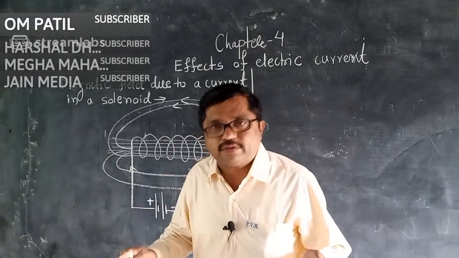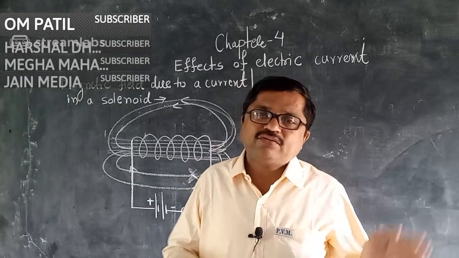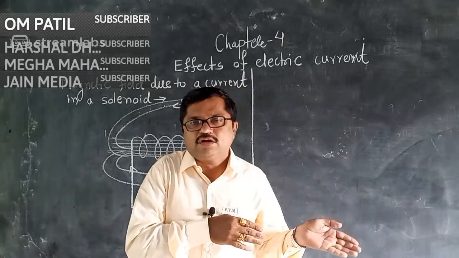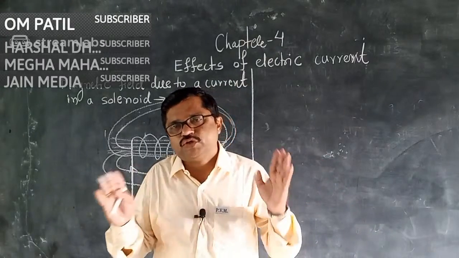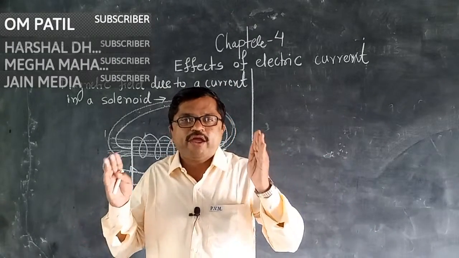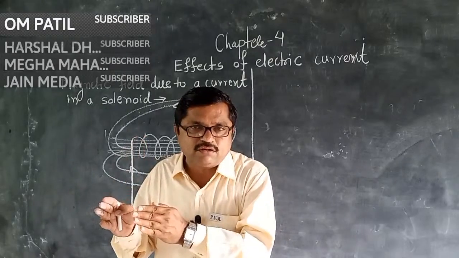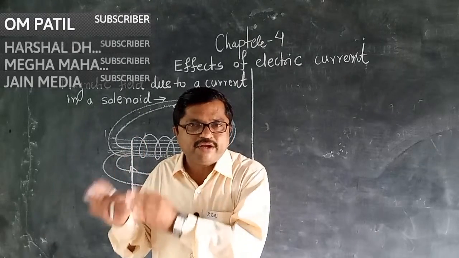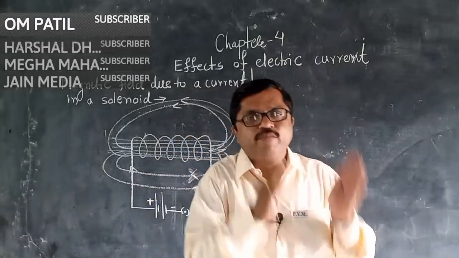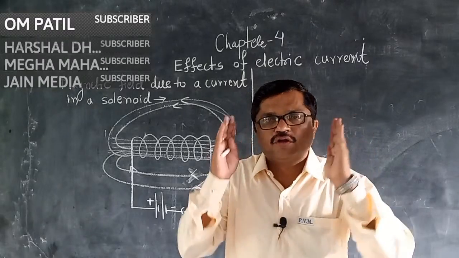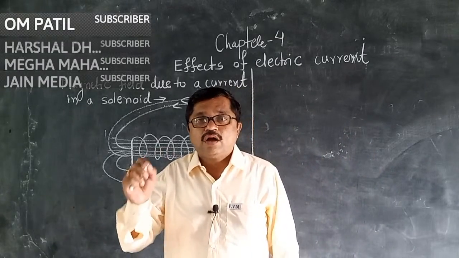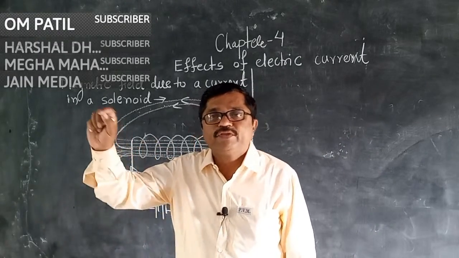And not only copper, at some places another conductor like aluminum is also used. Where to use copper as a conductor in the winding of a solenoid, or where to use aluminum, depends on the cost of the equipment.